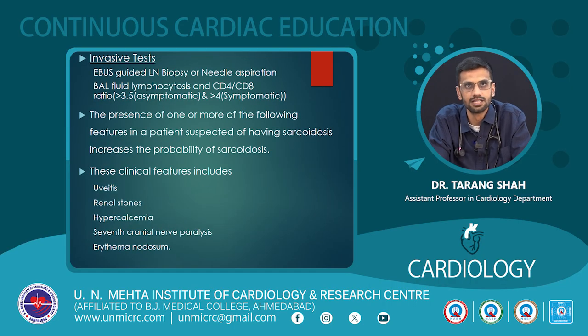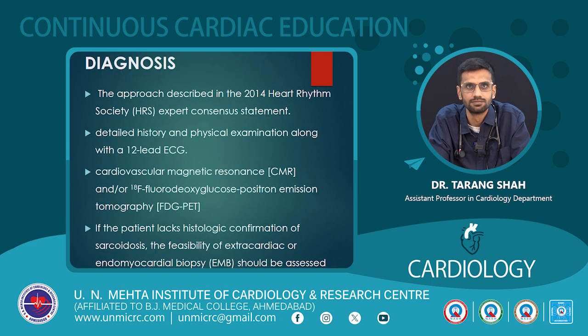So other invasive investigations like endobronchial ultrasound guided lymph node biopsy or needle aspiration from the lung lymph nodes, and bronchoalveolar lavage fluid lymphocytosis and CD4/CD8 ratio of more than 3.5 in an asymptomatic patient and more than 4 in a symptomatic patient, is diagnostic. The presence of any one or more of the following clinical features is helpful in suspected patients of sarcoidosis. These manifestations include uveitis, renal stones due to hypercalcemia, 7th cranial nerve paralysis, and erythema nodosum.